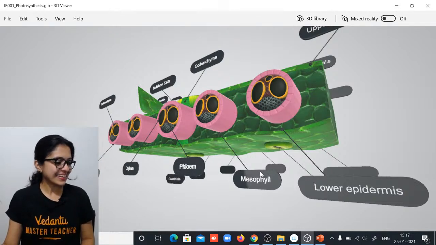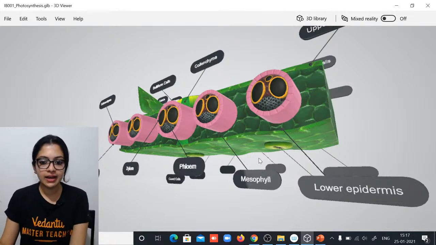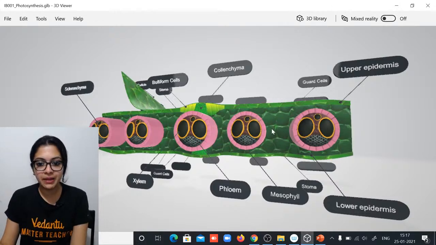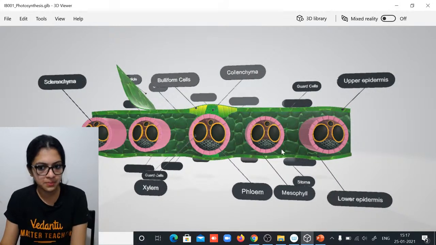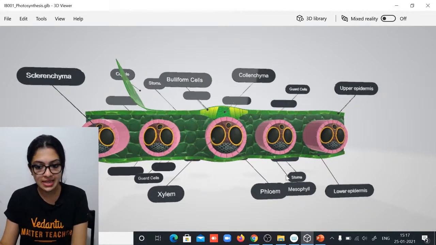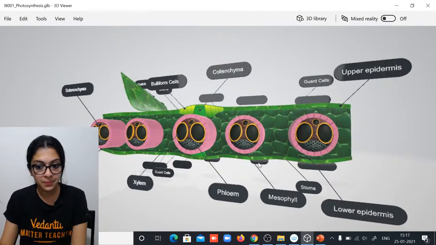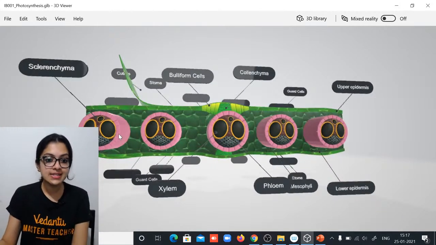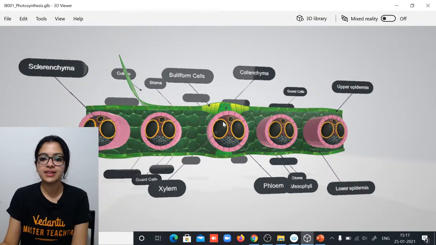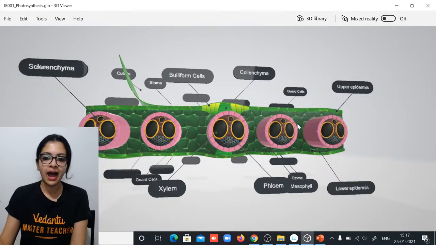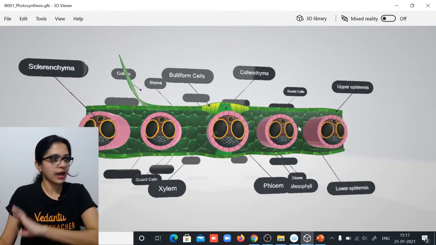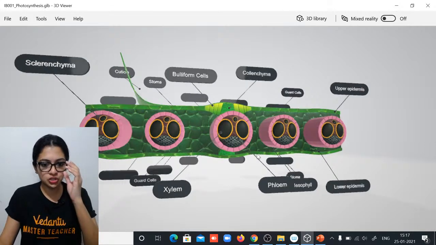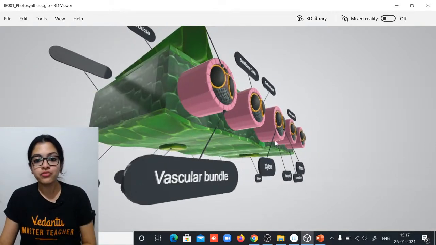Okay, right. So children, as you can see, just below the upper and the lower epidermis, in between the cells that you see are the mesophyll cells. The mesophyll cells are all that you can see here in between, and all these pink pipe-like structures, what do you think they are? They are pretty much pipes. Actually, I would say conducting tissues, right? We call them vascular bundles.